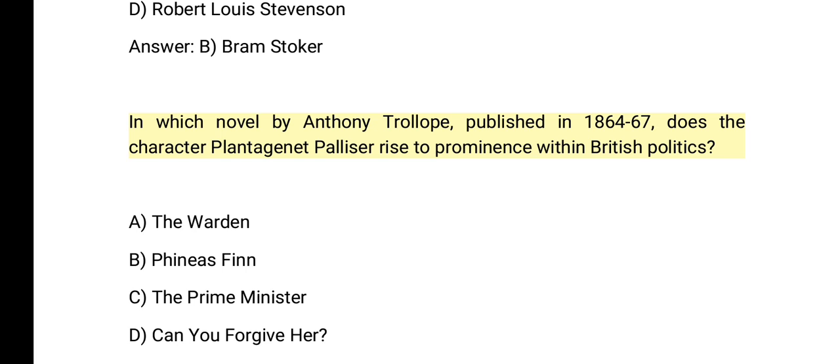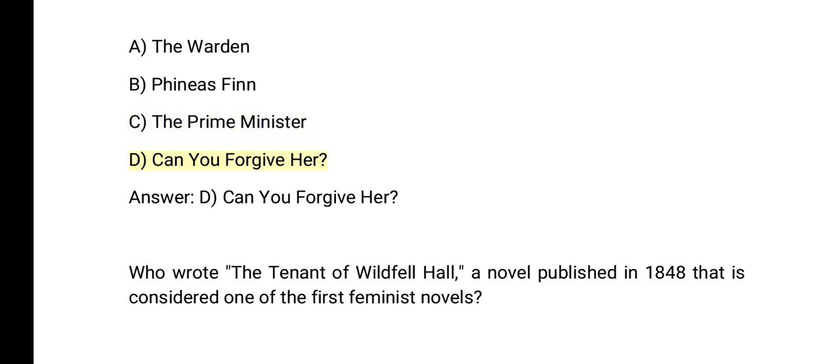British politics? A. The Warden. B. Phineas Finn. C. The Prime Minister. D. Can You Forgive Her? Answer: D. Can You Forgive Her?